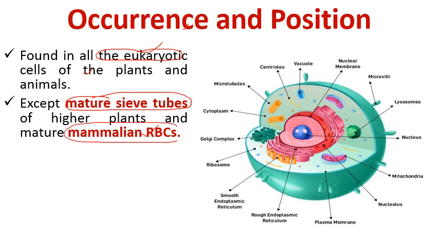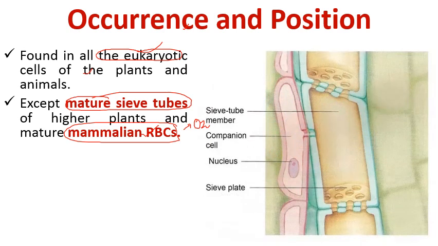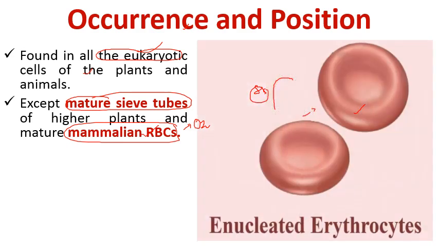RBCs में न्यूक्लियस इसलिए एब्सेंट होता है so that it can provide maximum space to carry oxygen. While in case of sieve tube elements, जो कि फ्लोएम का पार्ट है, इनमें भी जो न्यूक्लियस है, it is absent in the sieve tube, while it is present in the adjoining cell, which is also known as the sister cell, जिन्हें कहा जाता है companion cells, which control the activity of the sieve tube cell, while RBCs are enucleated.